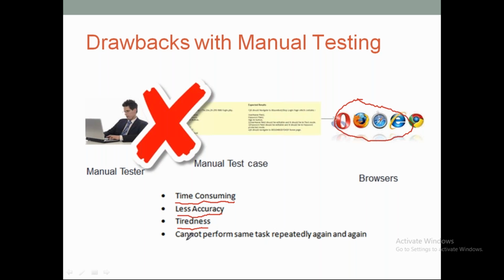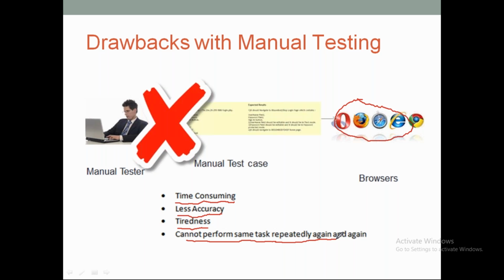Okay, and then the next one is the repeated task. If I ask someone to test the same functionality, let's say selecting a product and checking out, the same flow 5 to 10 times within a day, obviously they will feel bored doing the same task again and again, right? But if we have automated, then we cannot see this kind of challenge. Once you write the code once, you can run it n number of times. There is no restriction. Whatever instruction we give, our software executes accordingly.